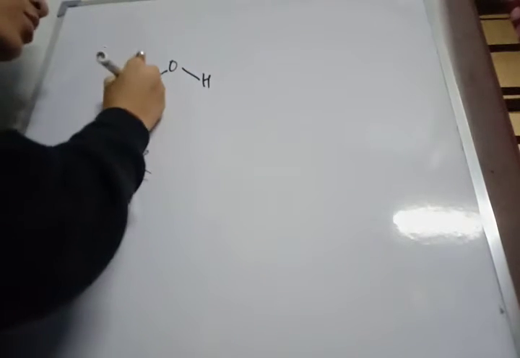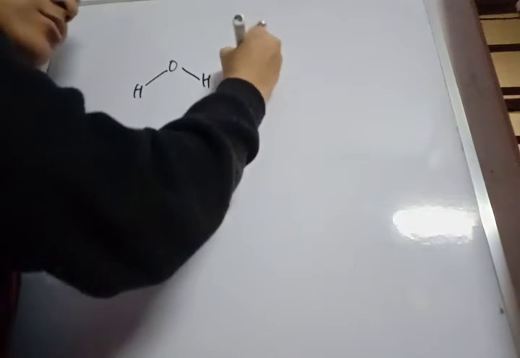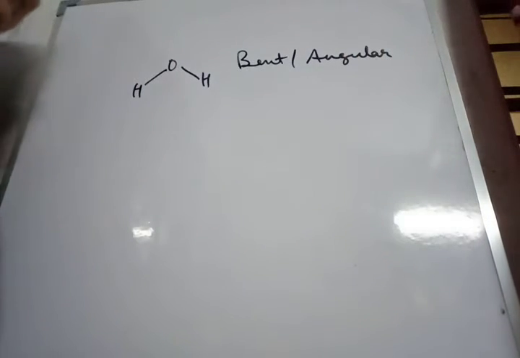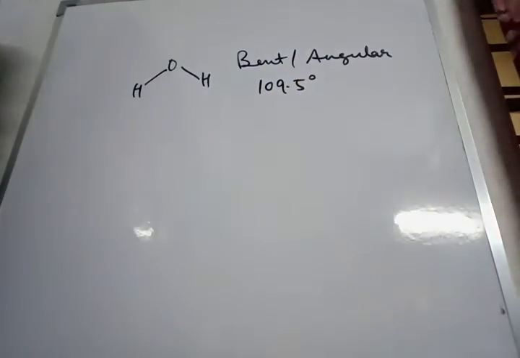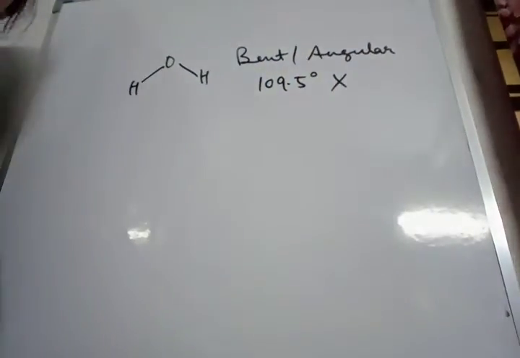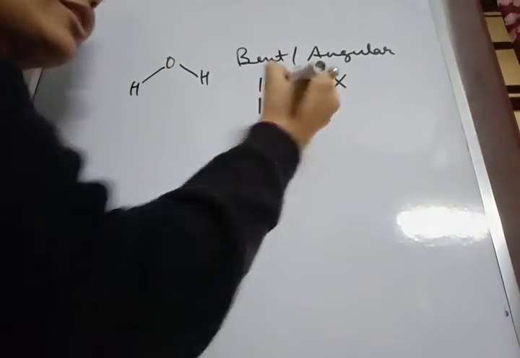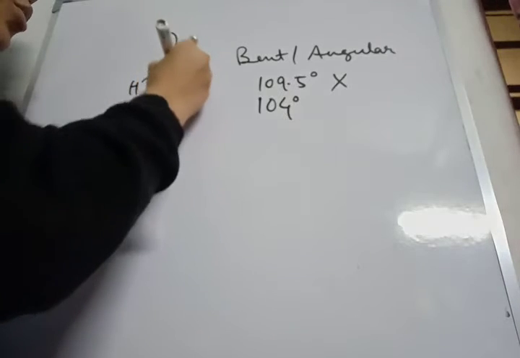We are going to discuss the structure of water. In water, the oxygen atom is sp3 hybridized and its shape is bent or angular. Due to sp3 hybridization of the oxygen atom, its expected bond angle is 109.5 degrees. But due to lone pair repulsion and lone pair-bond pair repulsion, its bond angle contracts to 104 degrees. So this is basically the structure of water.